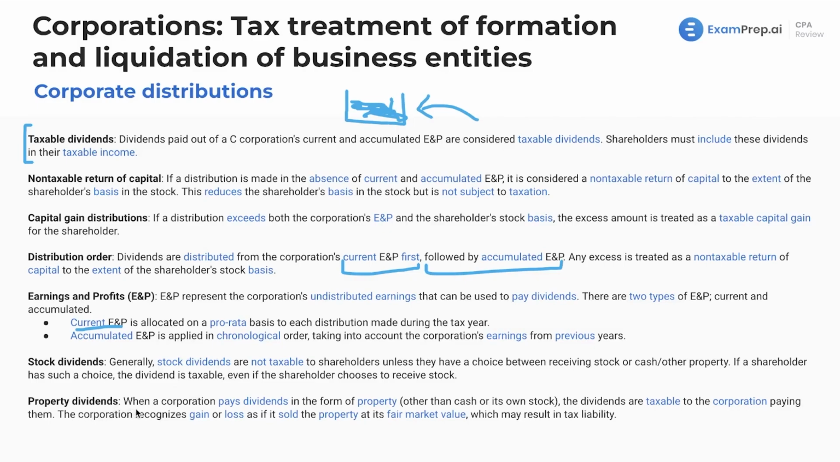Now, property dividends. When a corporation pays dividends in the form of property, this is anything other than cash or its own stock. Again, this could be a building, give them a car, whatever. The dividends are taxable to the corporation paying them. The corporation is going to recognize a gain or loss as if it sold the property at its fair market value, which could result in a tax liability. We'll see examples of this numerically in future lessons as well.